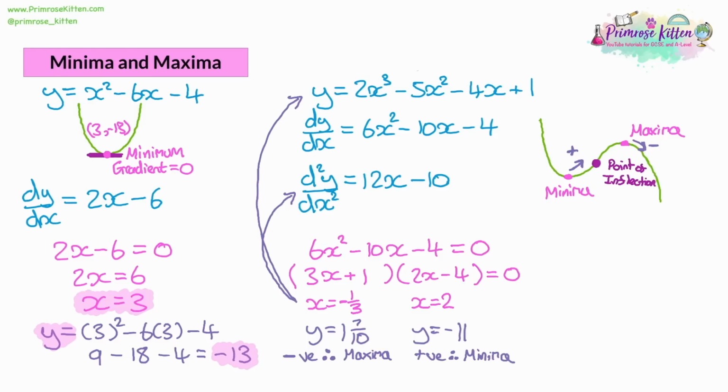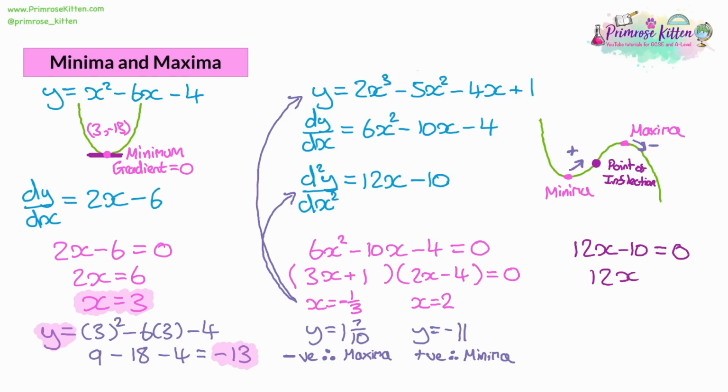The last thing to look at is the point of inflection. For the point of inflection, what you need to do is get the second derivative, the rate of change of the gradient, and we need to look at when it's 0. Because if we have a look at our diagram again, the point of inflection is in between the minima and the maxima. Let's have a look at the gradient. The gradient is getting bigger and bigger as it gets to the point of inflection from the minima. After the point of inflection, the gradient starts to slow down and get smaller and smaller. So equals 0 will be that middle point.